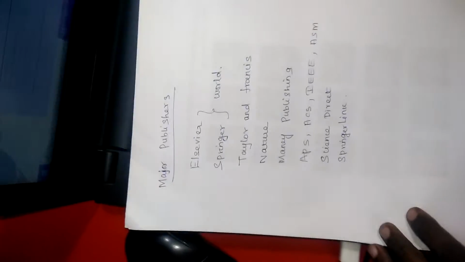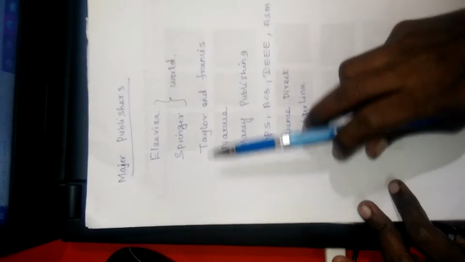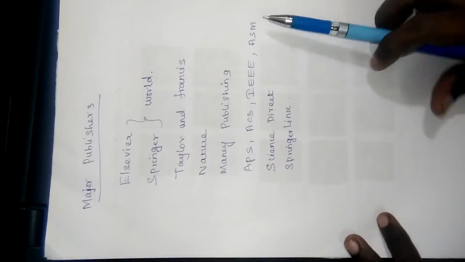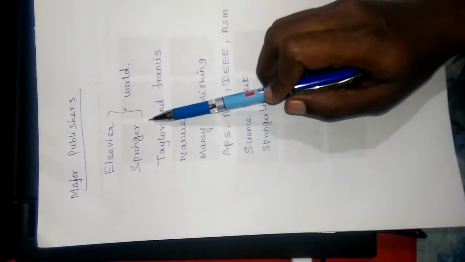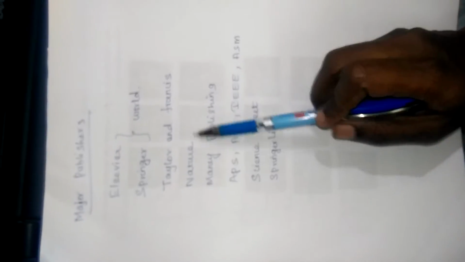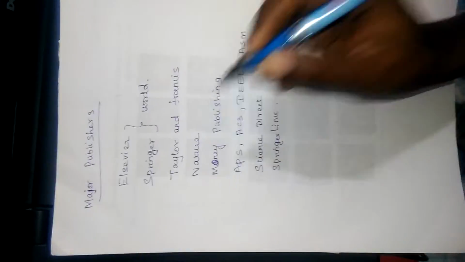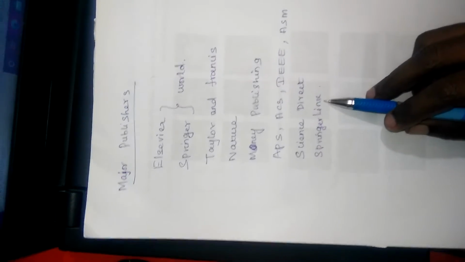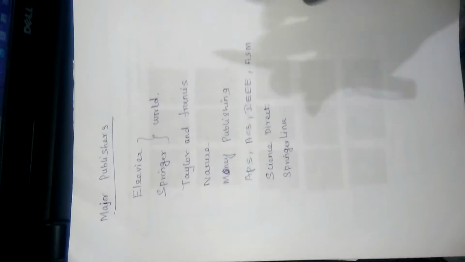Once you get into those topics, you must know the major publishers available on the same topic. While you are searching for a paper, it is better to use Elsevier, Springer, Taylor and Francis, Nature, Money Publishing, then ScienceDirect and Springer. Then only your paper is a solid one. So better you go for these publishers. I'll show you a demo of this.